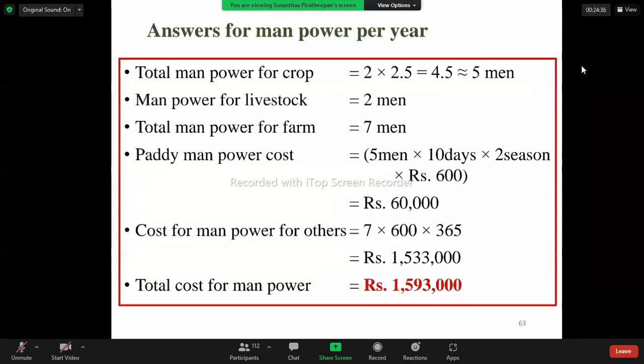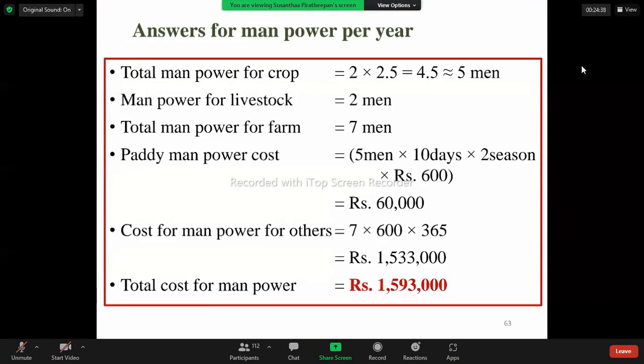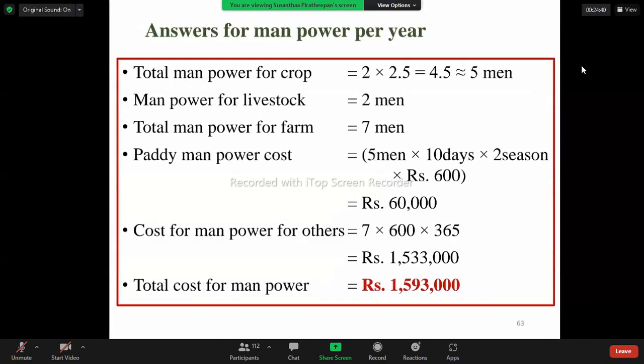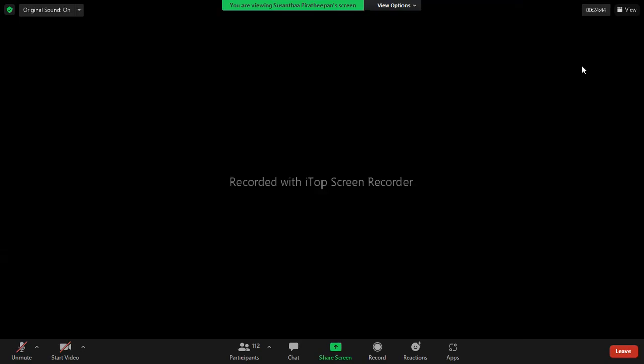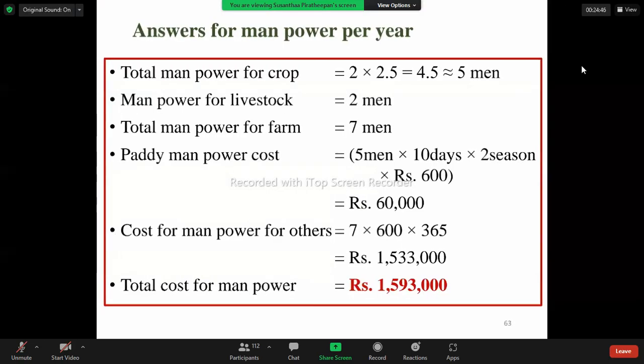Again, I am explaining this: total manpower for the crops. The data is 2 men per hectare. We need 2 men to maintain 1 hectare. There are 2.5 hectares of crops, which we already calculated. So the answer is 4.5. We have to round it off to 5 men. Manpower for the livestock maintenance is 2 men. So we are straightaway giving the assumptions here.